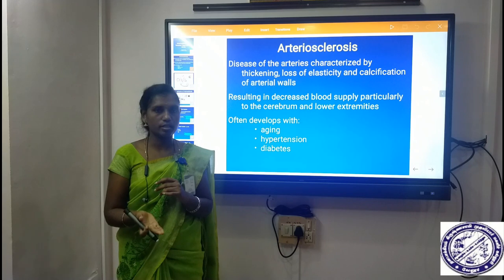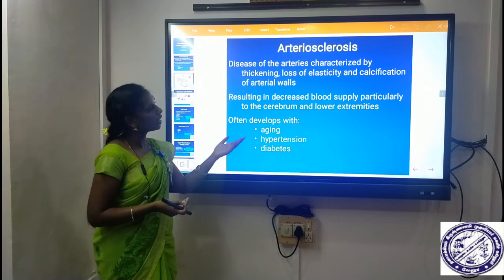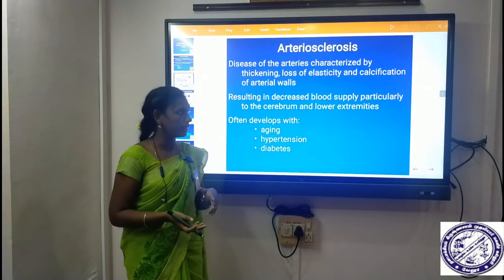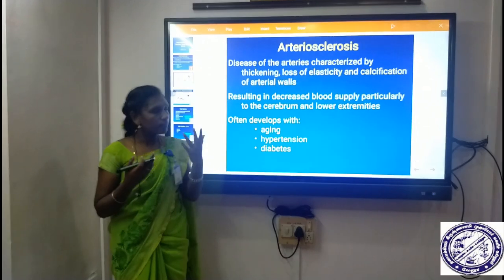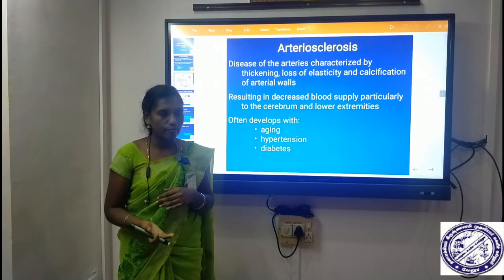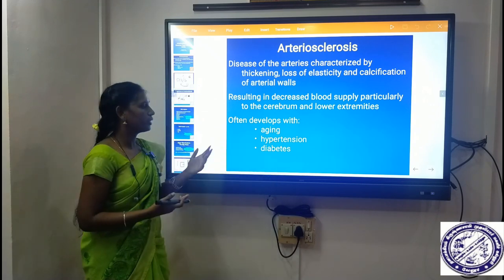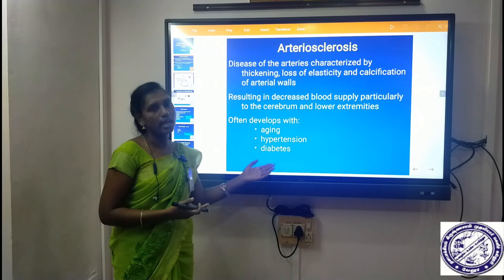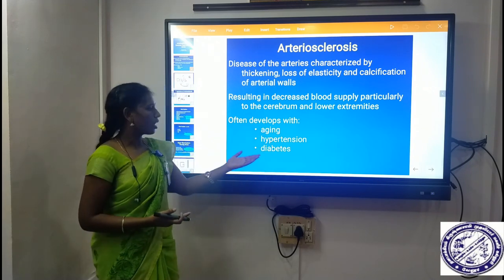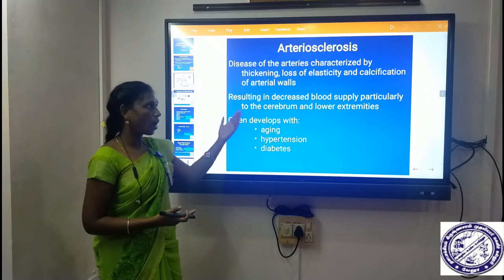That narrows your heart arteries. That is arteriosclerosis, and it results in decreased blood supply, particularly to the cerebrum and lower extremities. So the disease causes decreased blood supply and decreased blood flow. It often develops with aging, hypertension and diabetes. So these are the causes of arteriosclerosis.